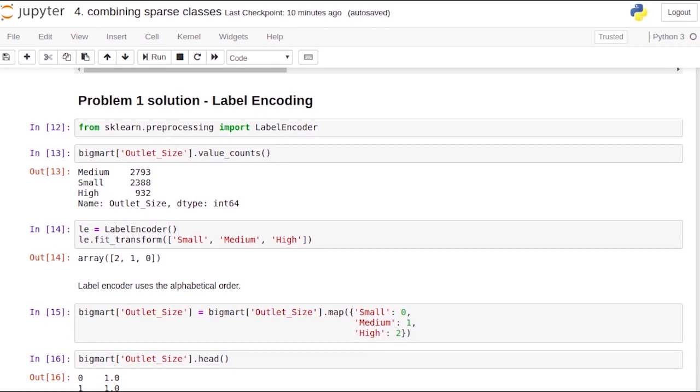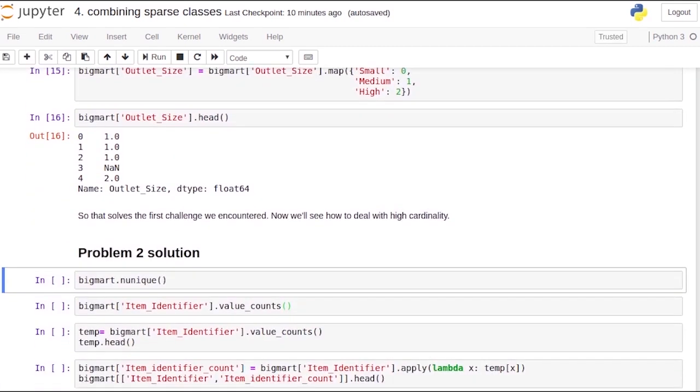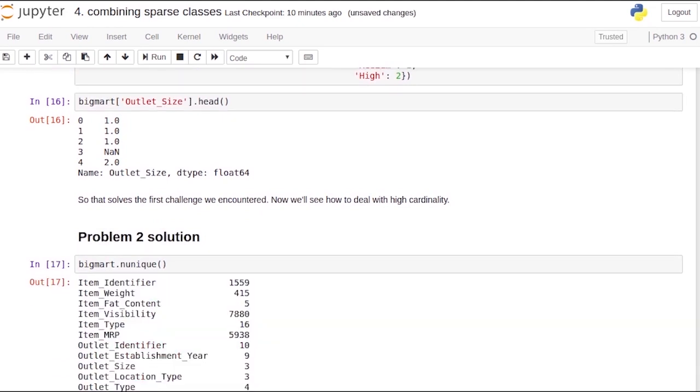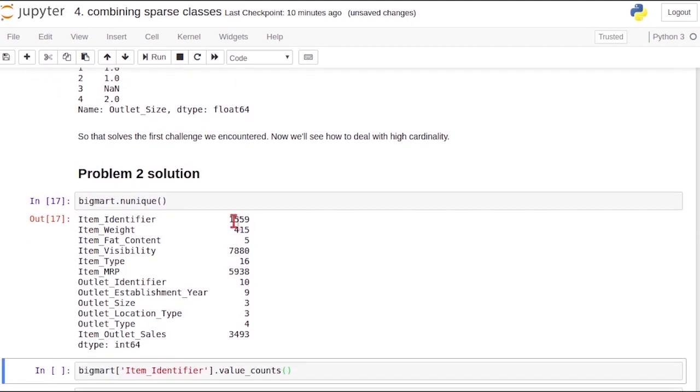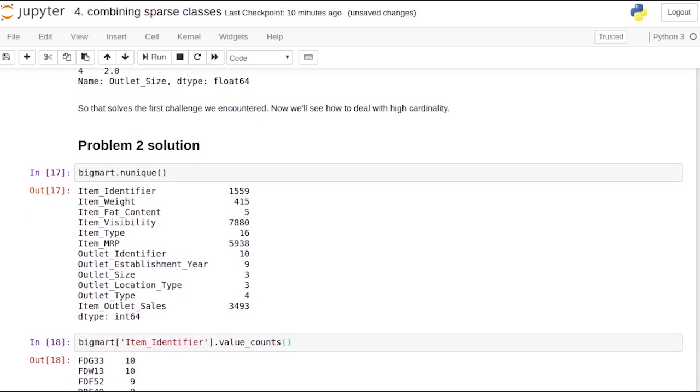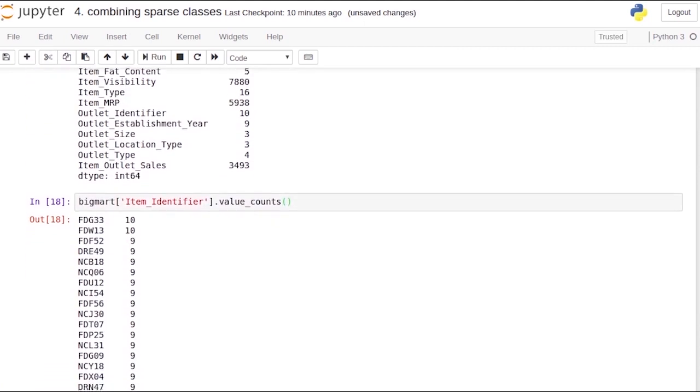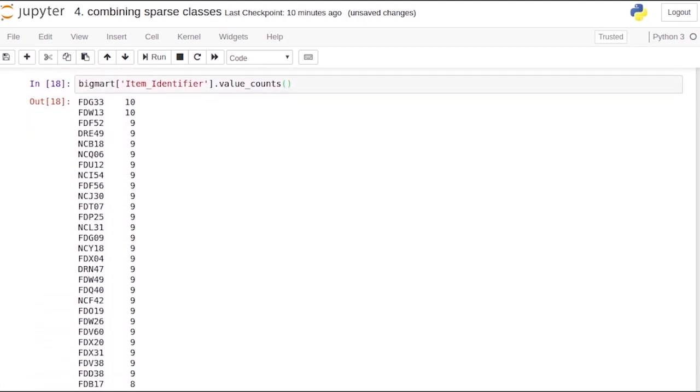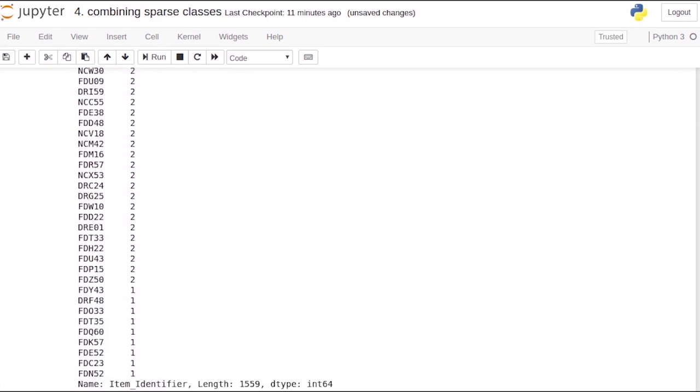And now we can look at dealing with high cardinality, or the high number of dimensions. To do this, we'll be reducing the number of categories. So let's first see which variable has the highest number of unique categories. We can do this using the .nunique function. Out of all the categorical variables, item identifier has the maximum number of unique values. Now this might be because each store has given a certain number or identifier to each individual item. Let's look at the value count for this variable. The maximum frequency is 10. And actually there are many values which occur just once or twice.